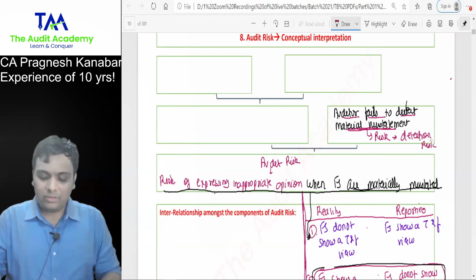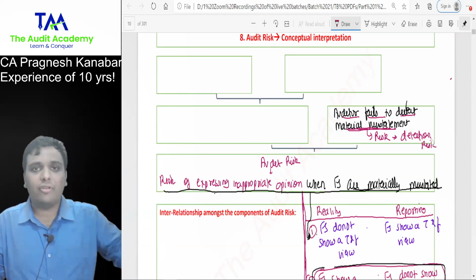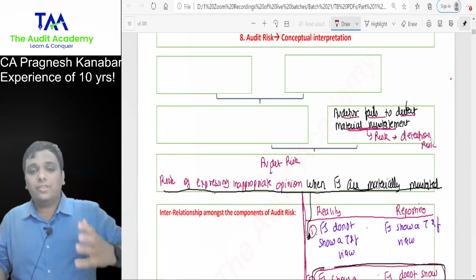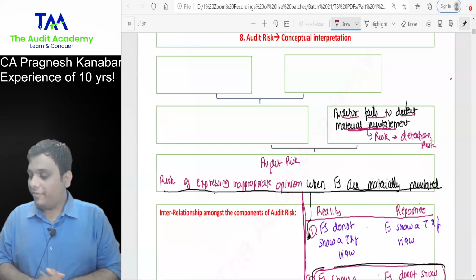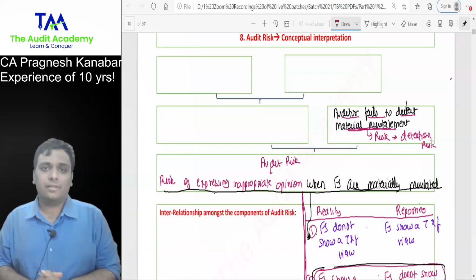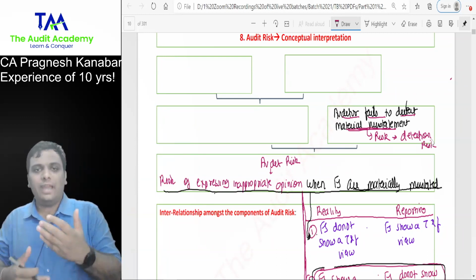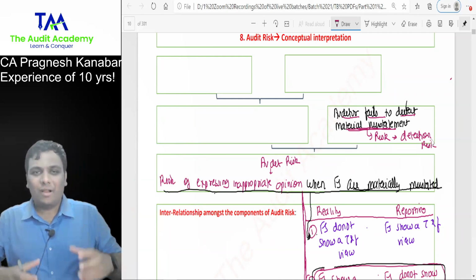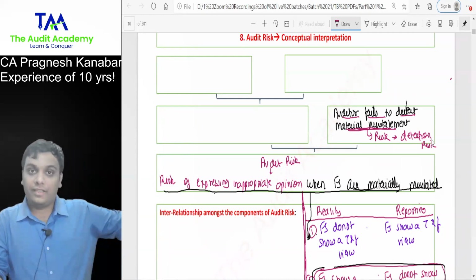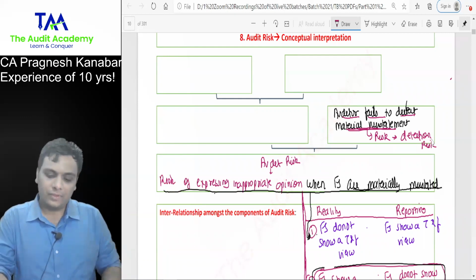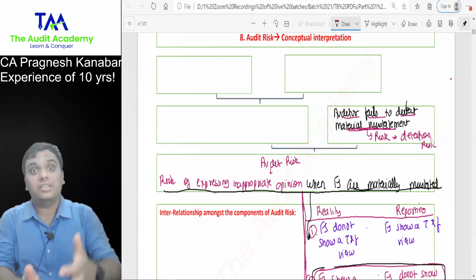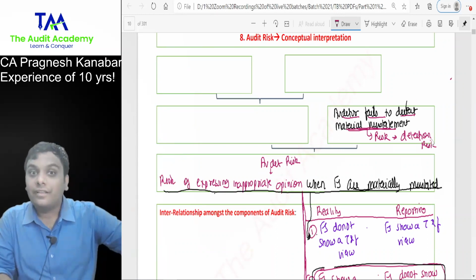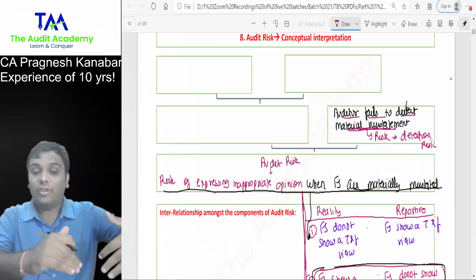Many students are aware of this concept, but please listen to me properly, even if you have done it earlier, because there is something more that I will add. Detection risk: the risk that the auditor may fail to detect material misstatement. But first we had Bahubali, and then Bahubali 2, which was actually a prequel. So come on, rewind. Give me the prequel. What would have happened before this auditor's failure? Financial statements would have been materially misstated, which the auditor could not detect. So give me the chronology.